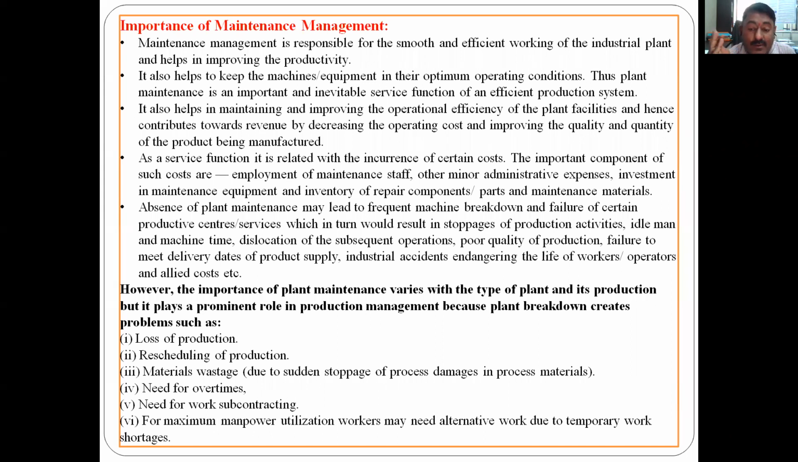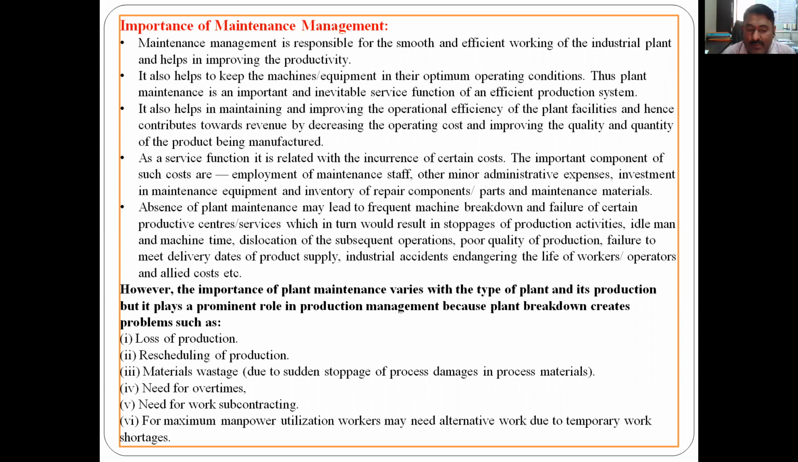If any operator or any of the workers is near the job, handling the job, and it falls on any other job, again loss of the property. And if it falls on any worker and the worker gets injured, let us say a hand or leg or something like that, then again permanent injury to that worker. So there are many costs associated with it. So this is about what will happen if proper plant maintenance is not there.